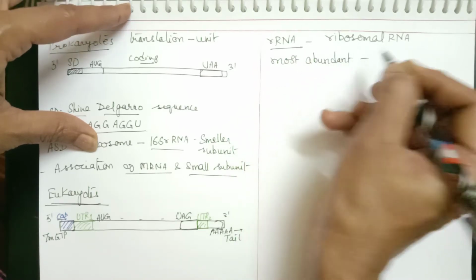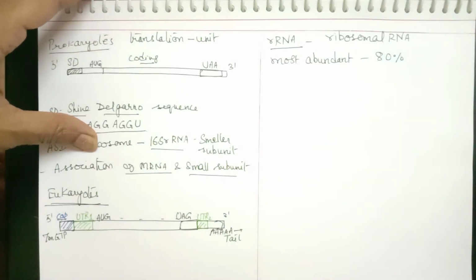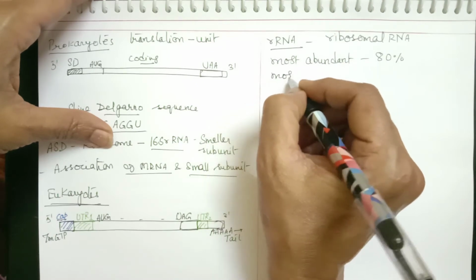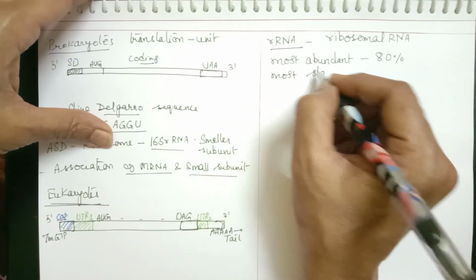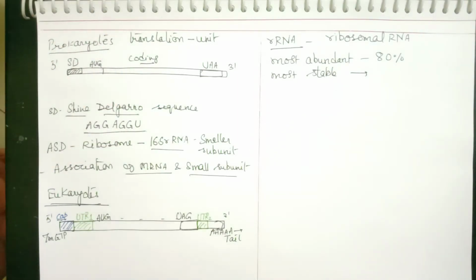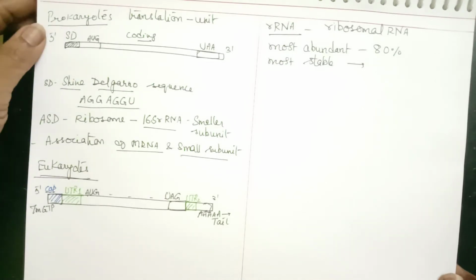It constitutes about 80% of total RNA. It is also the most stable RNA. So it is the most abundant and most stable RNA.